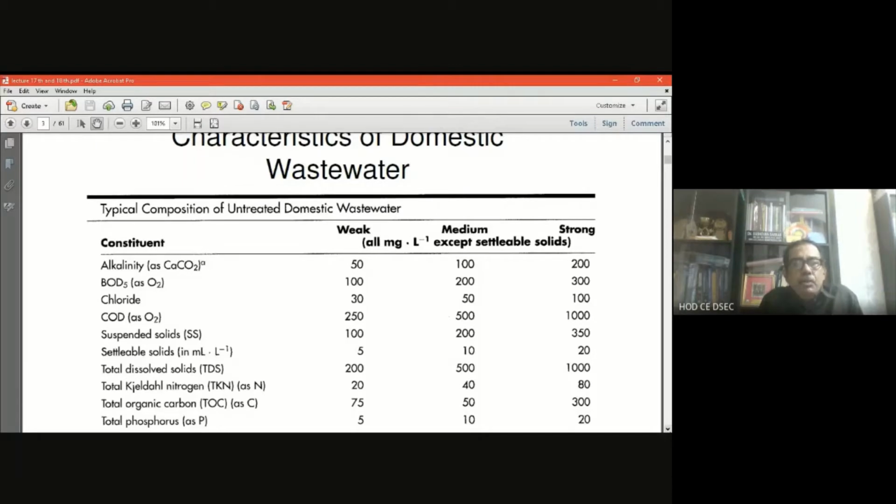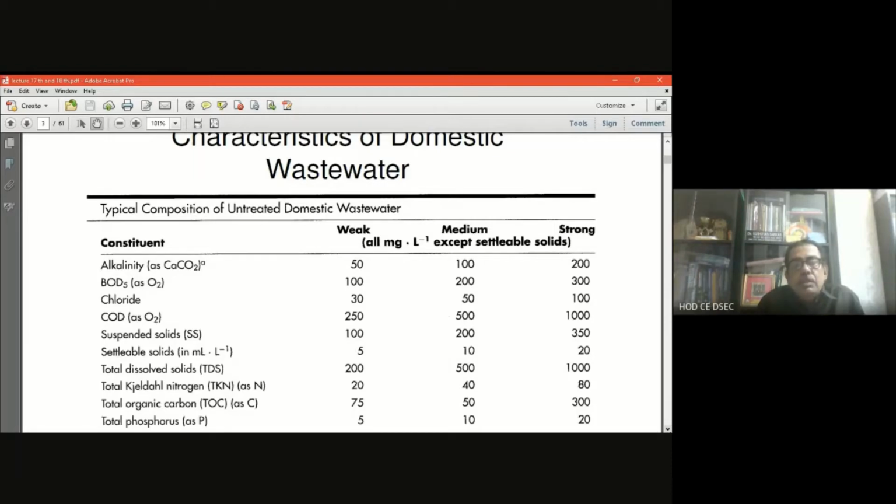Now you see there are three columns: weak wastewater, medium wastewater, and strong wastewater. The alkalinity in the weak is 15 milligram per liter as CaCO3. In the medium wastewater, it is 100 milligram per liter as CaCO3, and in the strong, it is 200 milligram per liter. Then BOD5 is 100 for the weak, 200 for the medium, and 300 for the strong wastewater.